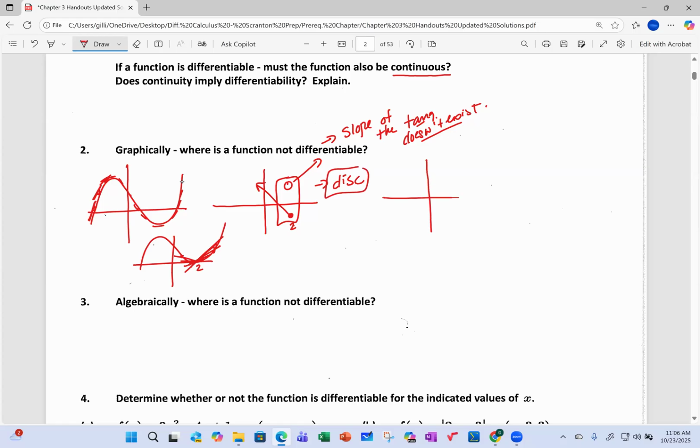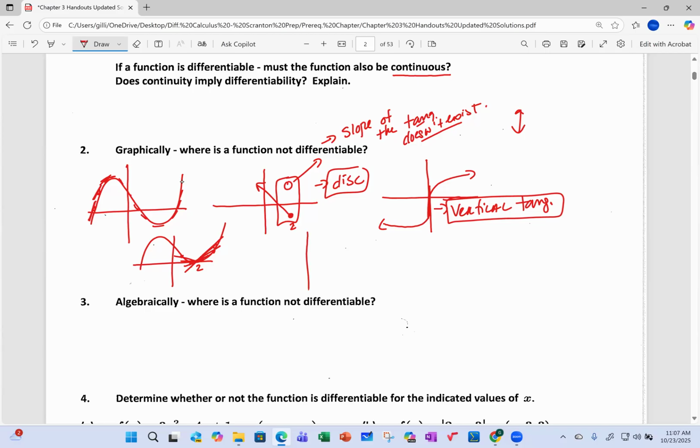Another place is we know that slopes of vertical lines do not exist. So when we see a function that is continuous, but where the tangent line would become vertical, that is another place of non-differentiability. We call that a vertical tangent. The slopes of vertical lines don't exist.